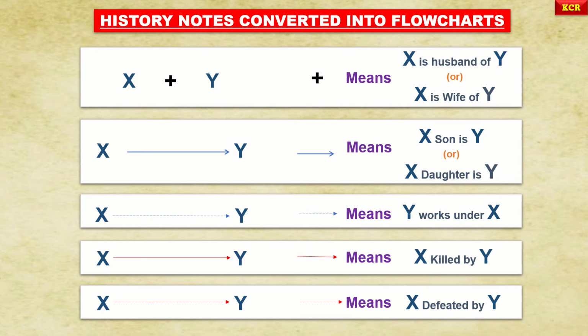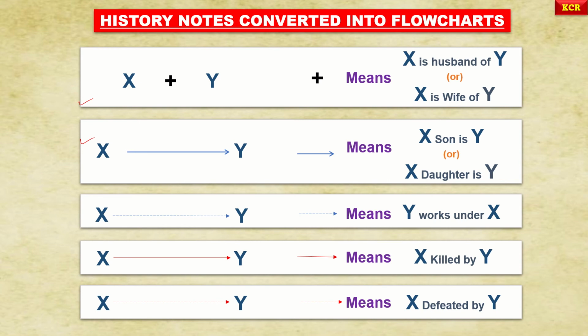Please observe here, x plus y. What is this x? What is this y? What is this plus? Please do remember, x and y are two persons who got married. So x is a husband of y or x is a wife of y. In the same way, the second one, x and y.